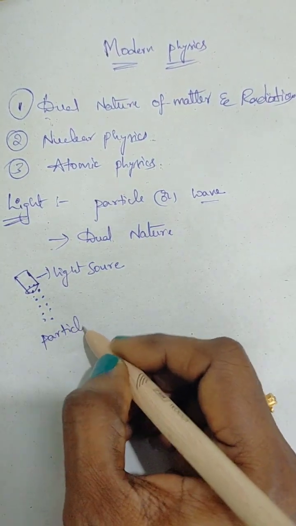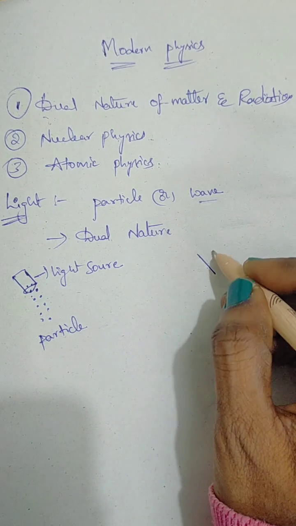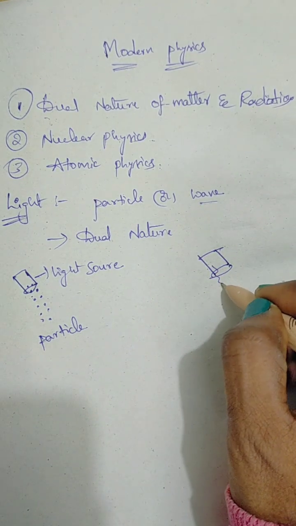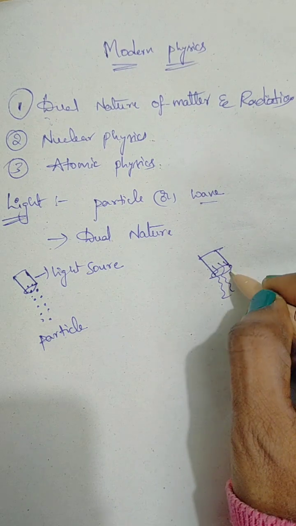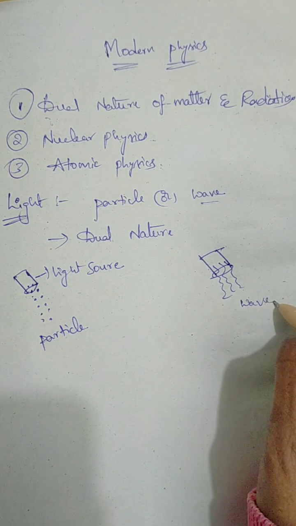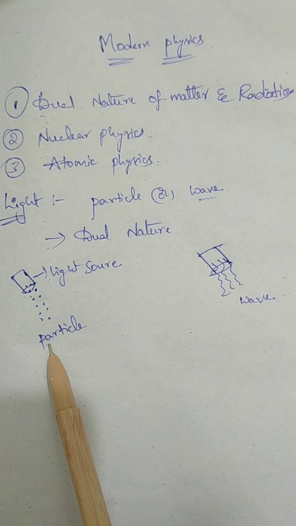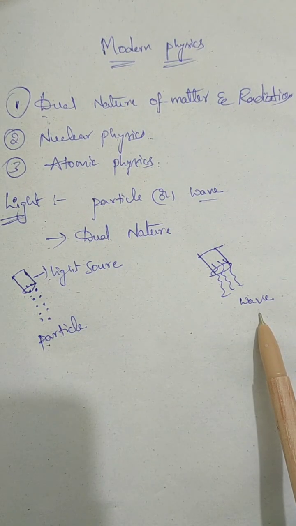Let's take one more torchlight. From this torchlight we are getting light in the form of wave. So light has dual nature, that is particle nature and wave nature.